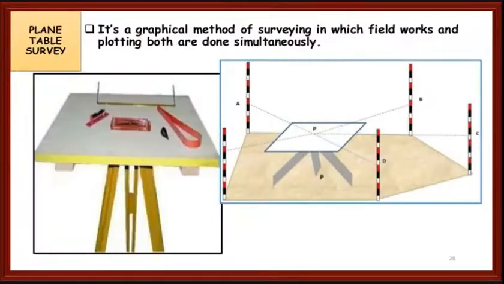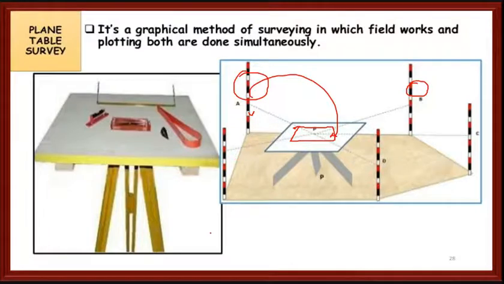This is plane table surveying. It is used to locate the respective points on the drawing sheets. Whatever is there on the field, we will draw it on the plane table.